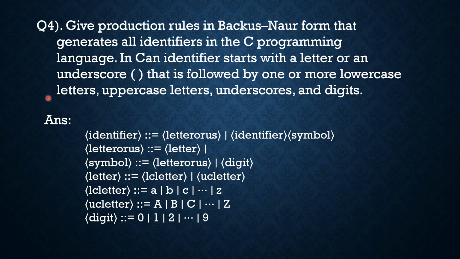Fourth question: give production rules in Backus-Naur form that generate all identifiers in the C programming language. In C, an identifier starts with a letter or underscore that is followed by one or more lowercase letters, uppercase letters, underscores, and digits. Identifiers have letters and symbols, and here is the Backus-Naur code for this question.